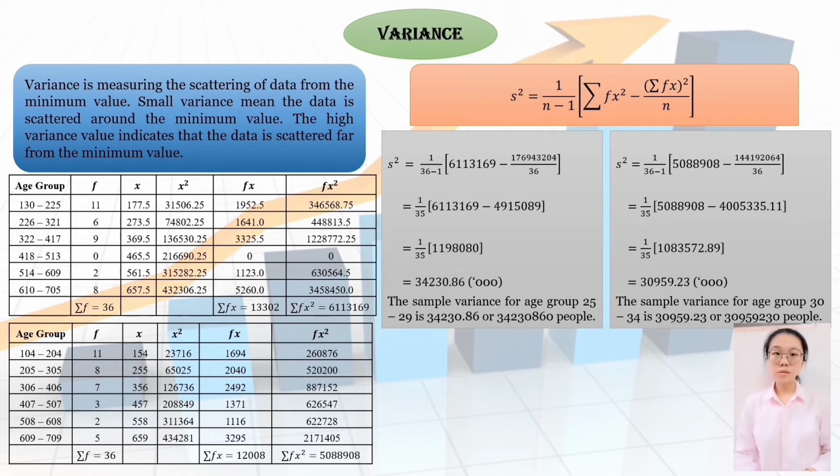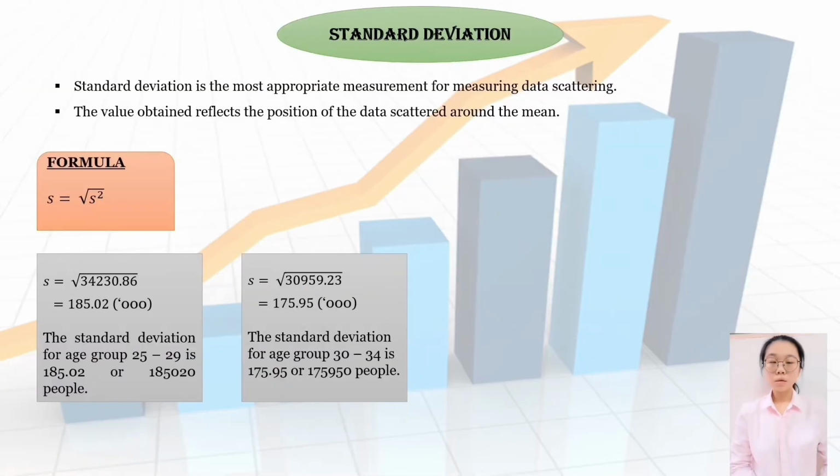The sample variance of each group 25 to 29 is 34,230.86 or 34,230,860 people. Moreover, the sample variance of each group 30 to 34 is 30,959.23 or 30,959,230 people. The following is standard deviation.